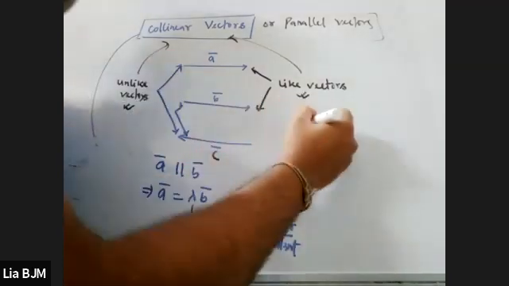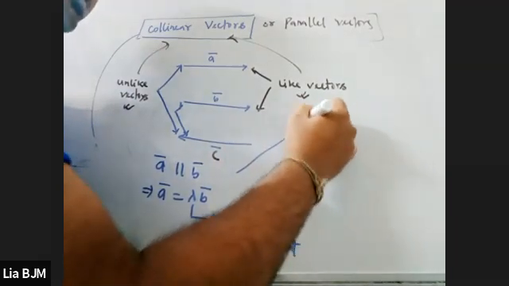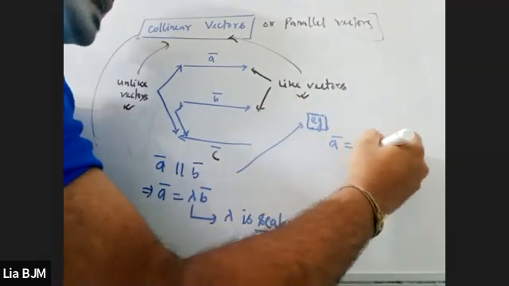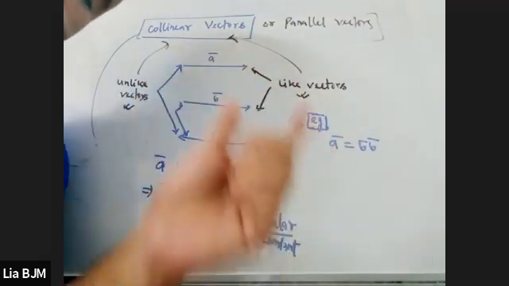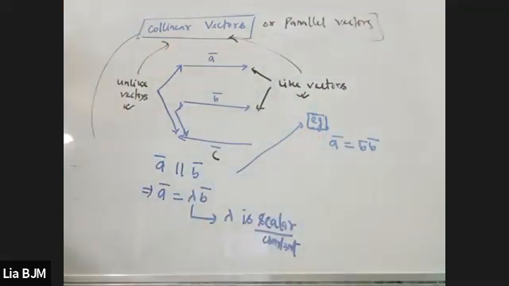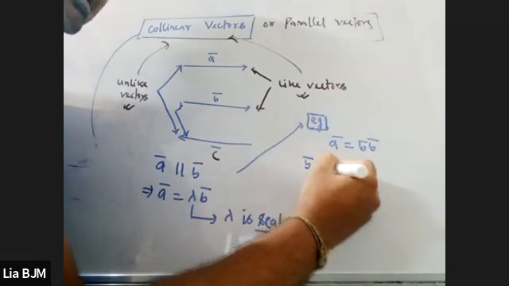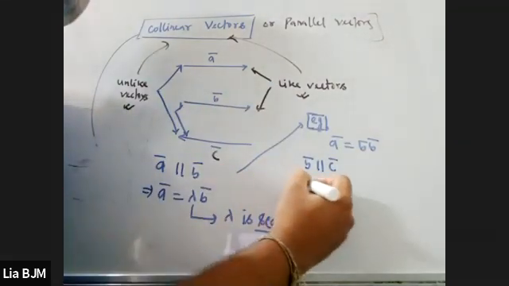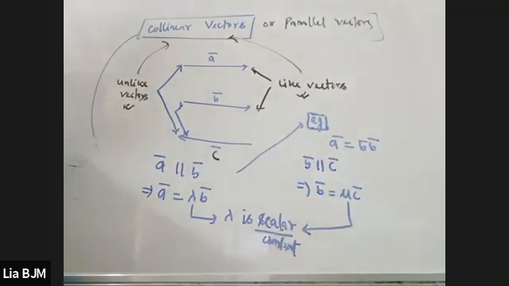For example, if I write A vector equals 5 times B vector, what does that mean? It means that A vector and B vector are parallel vectors. Now here also, if you equate that B vector is parallel to C vector, then we can write B vector equals mu times C vector, where mu is a scalar or constant.